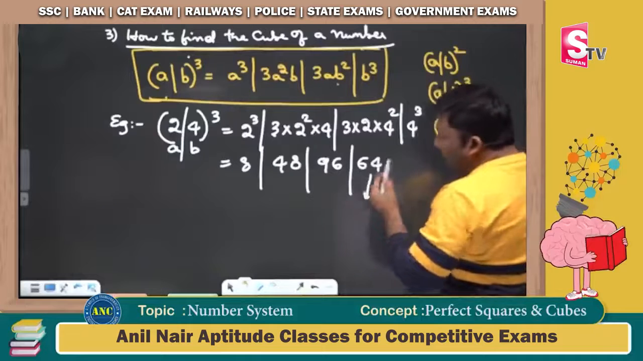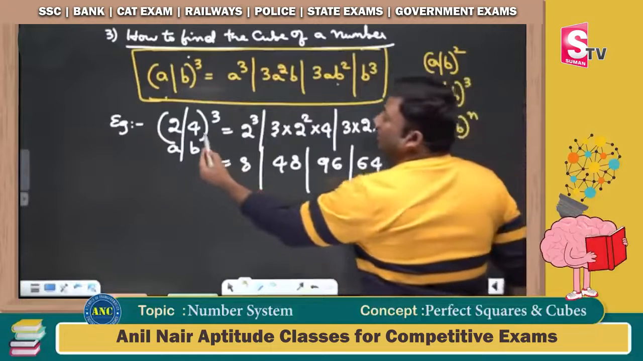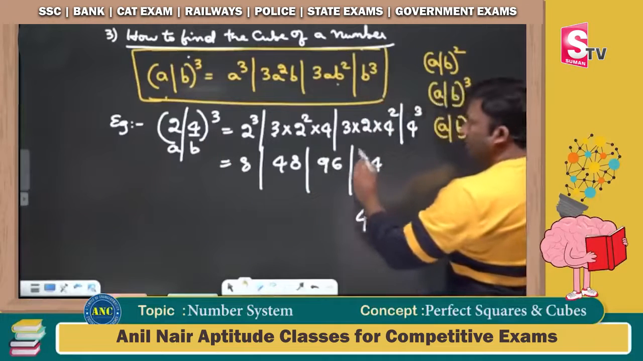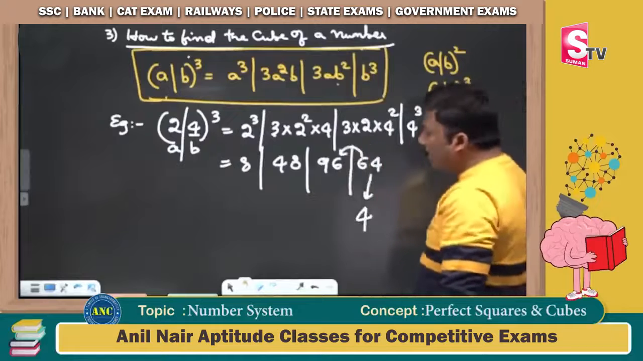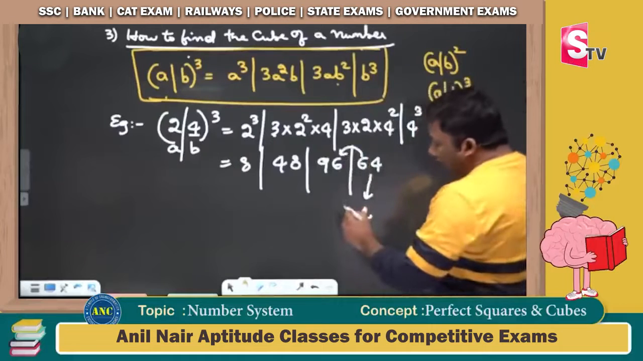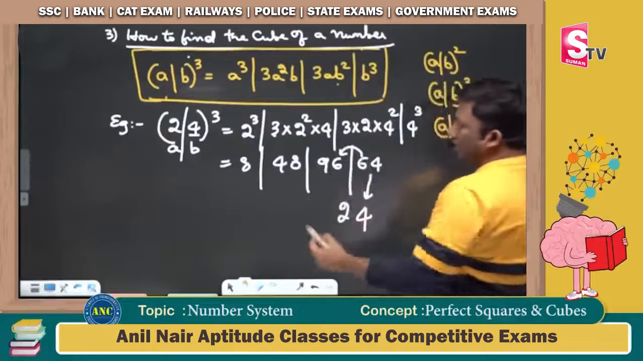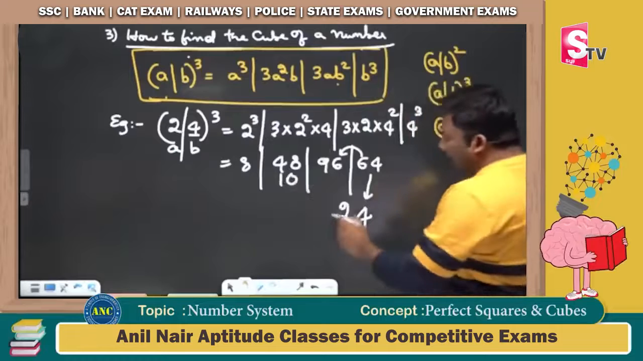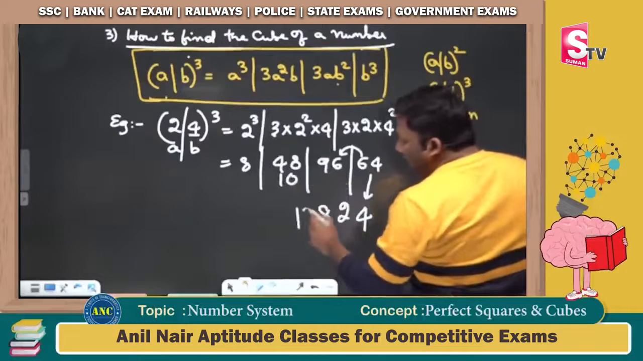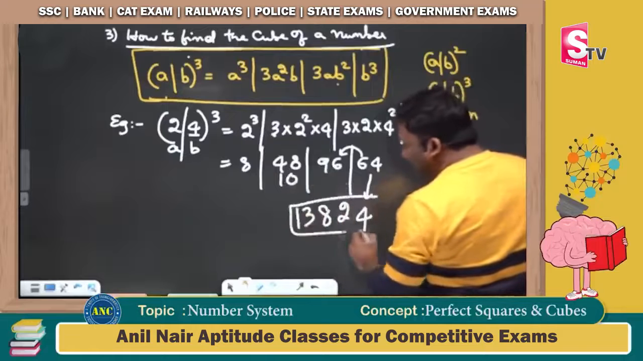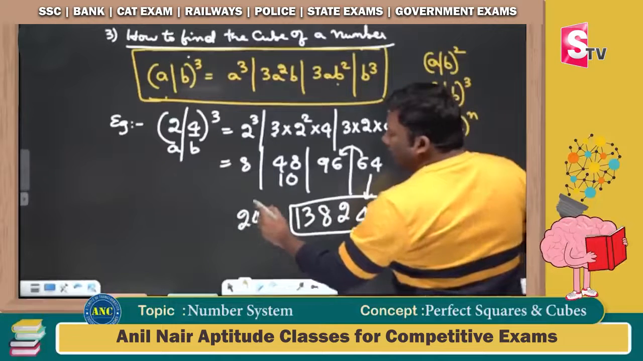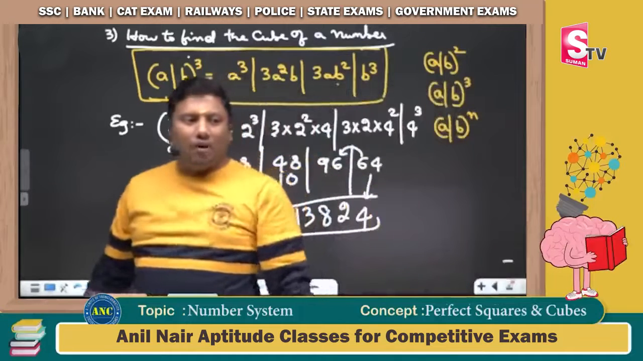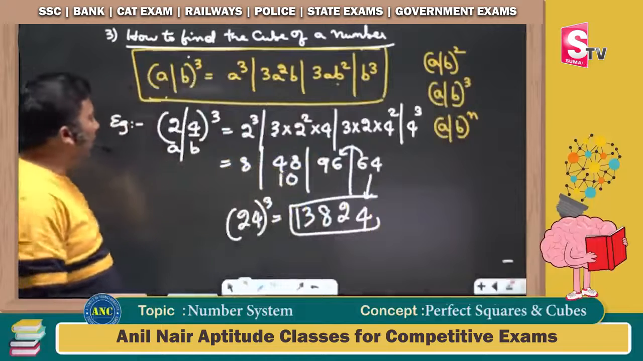Only write down the unit digit. Why am I writing the unit digit? Because B is taking only one digit. Write down 4, 6 is carried. What is 96 plus 6? 102. What is the unit digit? 2, 10 carried. What is 48 plus 10? 58. 8, 5 carried. 8 plus 5, 13. 24 whole cube is nothing but 13824.